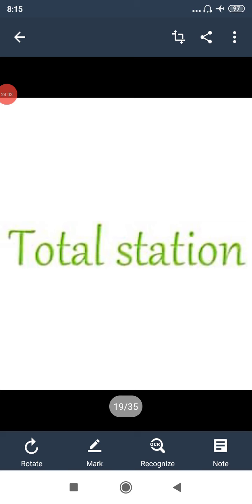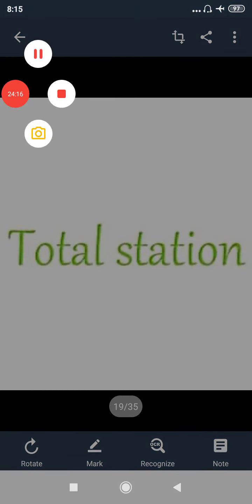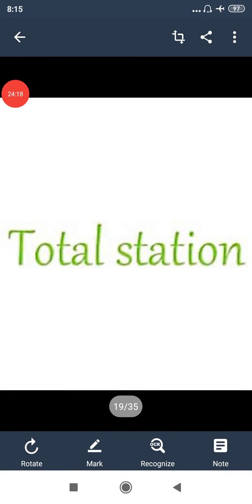Now we see the total station. Now we are going to learn how this total station plays a role in measuring distances or in surveying. As I said, if you take direct distance measurement, you will be having the chain, tape, arrows, ranging rods, all these equipments you are supposed to use.